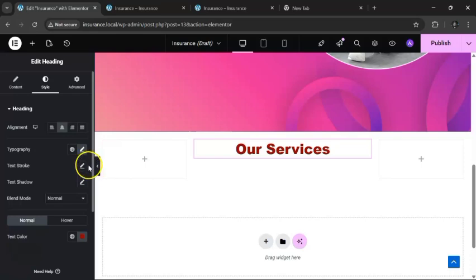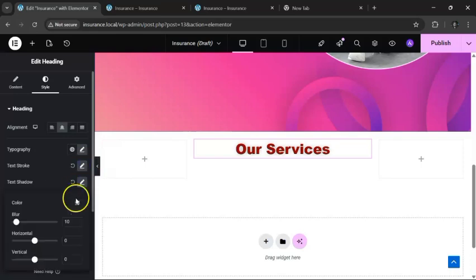So you can also, let's say that we want to have shadow. We can just reduce this to let's say 3. Alright, so we want to have a vertical of let's say 2. Alright, so see this, they kind of change there.